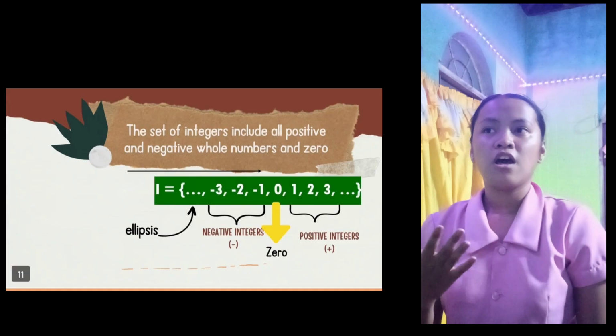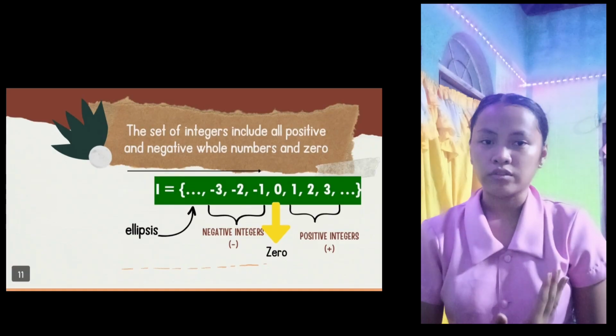Ellipsis means that there are still more remaining numbers, or still more numbers to count or to come next. Like, for example, negative 1, negative 2, negative 3, negative 4, and negative 5. So that's the example of ellipsis.